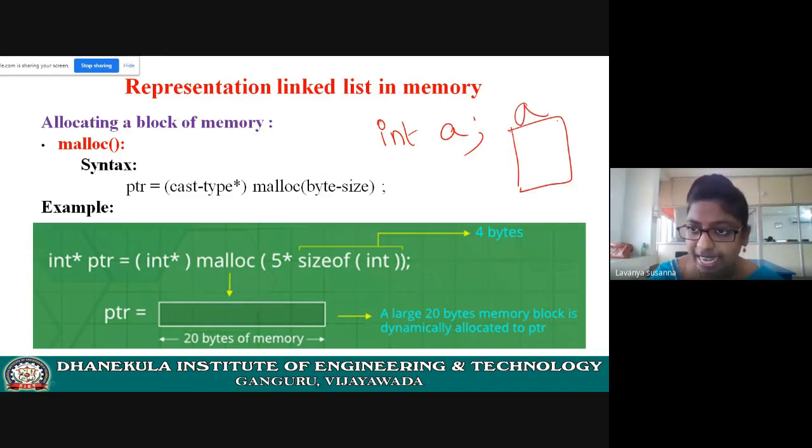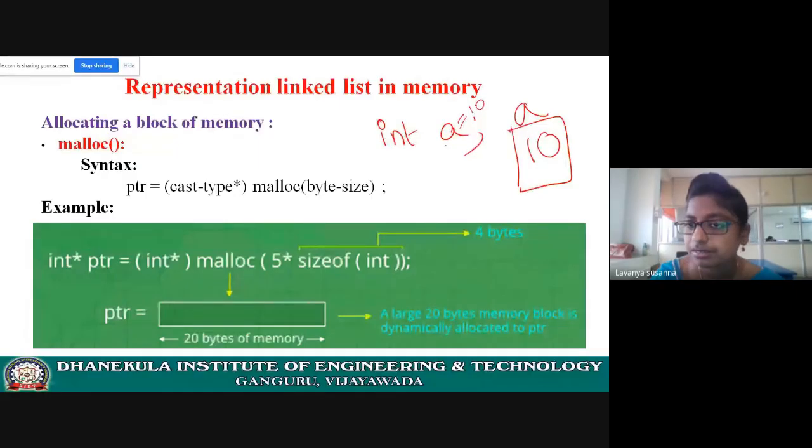Variable means it is a name of a memory location which contains some value. For example, I have assigned value 10. Now, during compile time, you will compile the program, right? During the compile time only, the memory will be allocated for this variable a. How much memory will be allocated? 2 bytes. Integer occupies 2 bytes of memory.